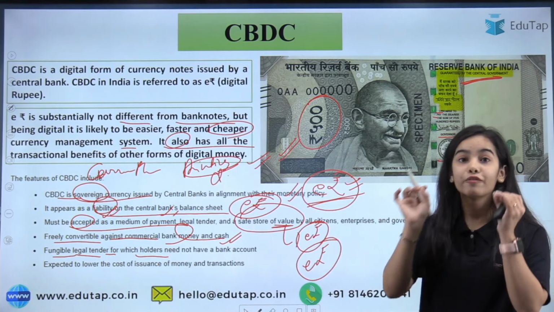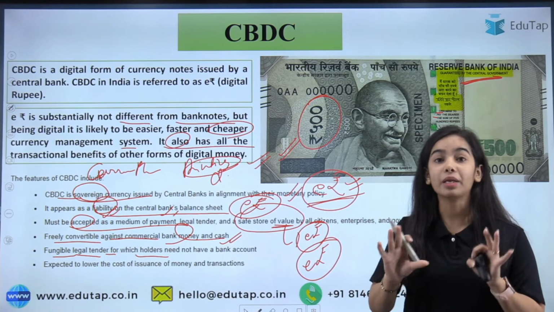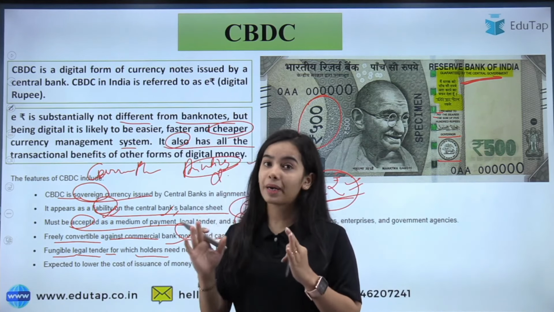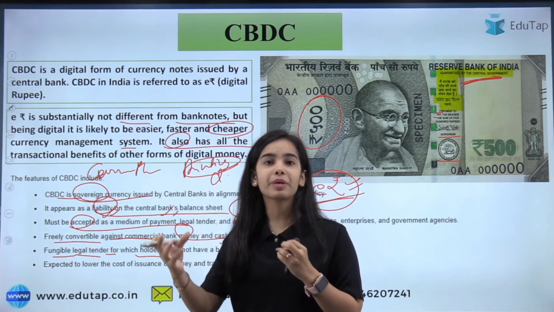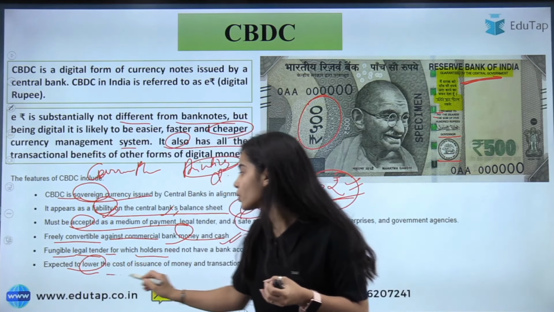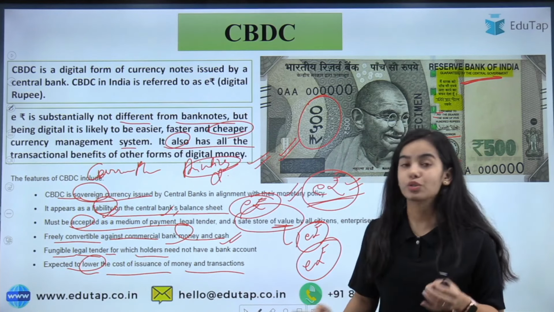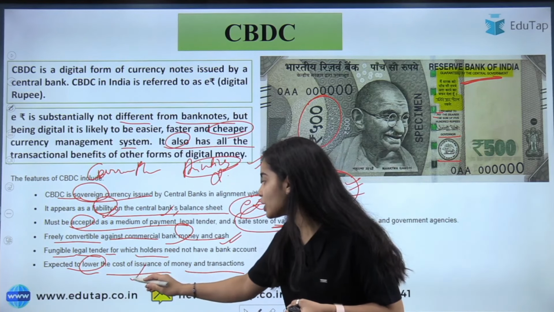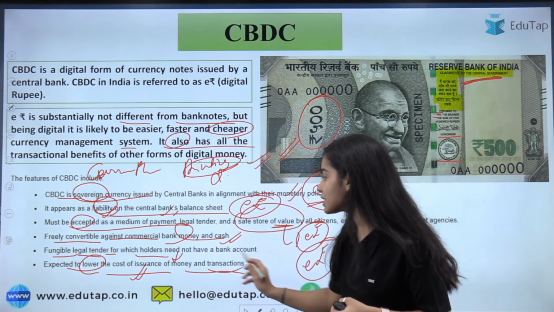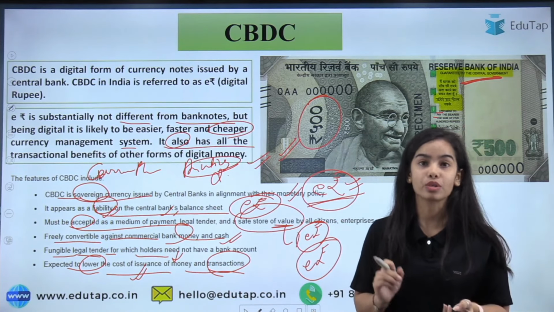It will be provided in offline mode also, but the statement is not very clear regarding that. It is expected to lower the cost of issuance of money and transactions. The cost of issuance will be reduced, as there will be no printing cost for the e-rupee, and the transaction cost will also be reduced.